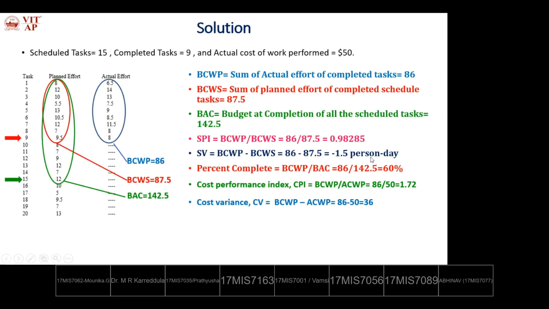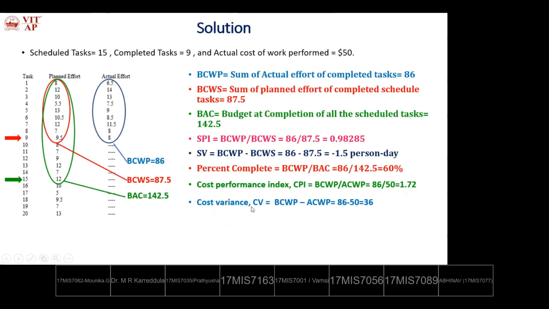1.5 percentage days. Percent complete is BCWP divided by BAC. So how much percentage? 60% is completed. According to the given schedule, 60% of the work is completed. Then cost performance index. Actually we have been given ACWP, so that's why we can calculate the cost performance index, 1.72.